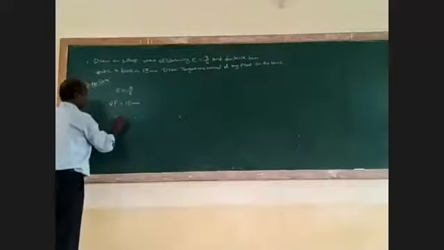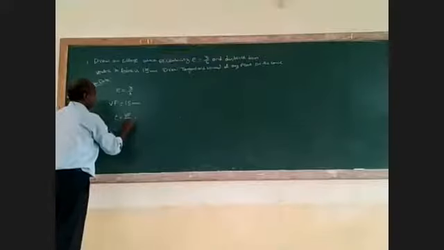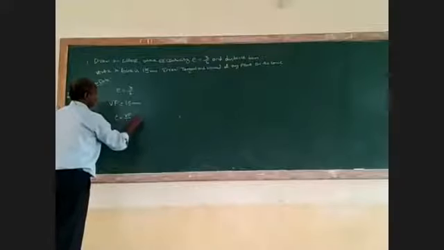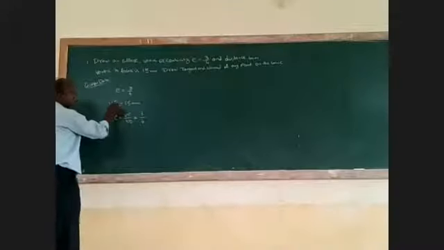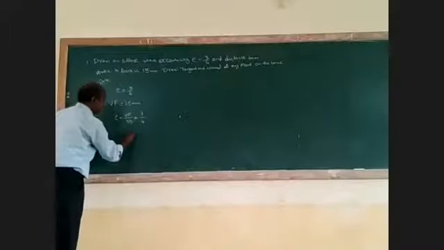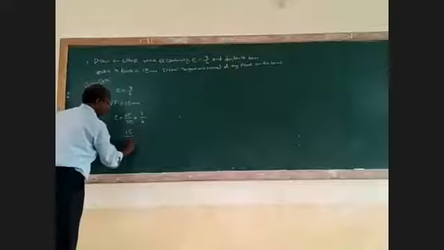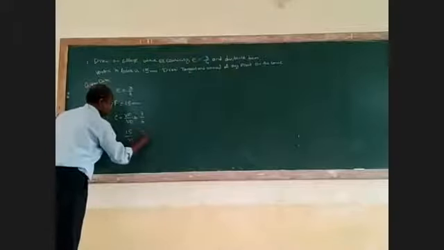You know the formula E equal to VF by VD, which is nothing but 3 by 4. Here VF is given, so take VF as 15 and put VD as it is.